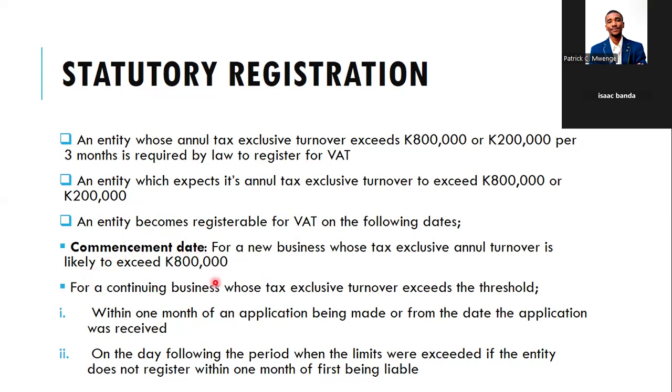Then for a continuing business whose tax exclusive turnover exceeds the threshold, it needs to register for VAT within 1 month of an application being made, or from the date the application is received. So within 1 month when they make the application, they need to register for VAT, or from the date the application is received by ZRA. Then two, on the day following the